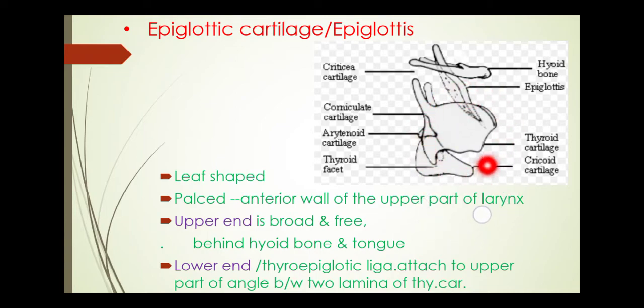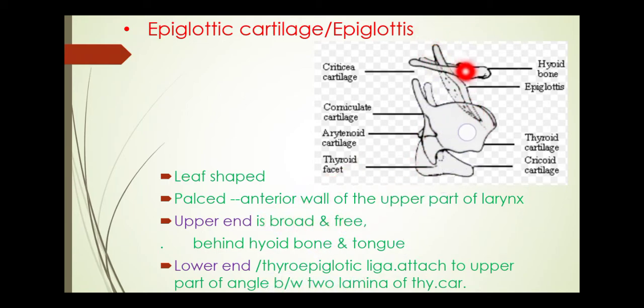In the diagram we can see here, this is the thyroid cartilage, this is the cricoid cartilage. At the inner aspect of the thyroid cartilage there is the arytenoid cartilage. Here is the hyoid bone and here is the epiglottis, which is leaf shaped. Leaf shaped, it forms the anterior wall of the upper part of the larynx. Larynx के upper part में वो होता है. Upper end is broad and free.